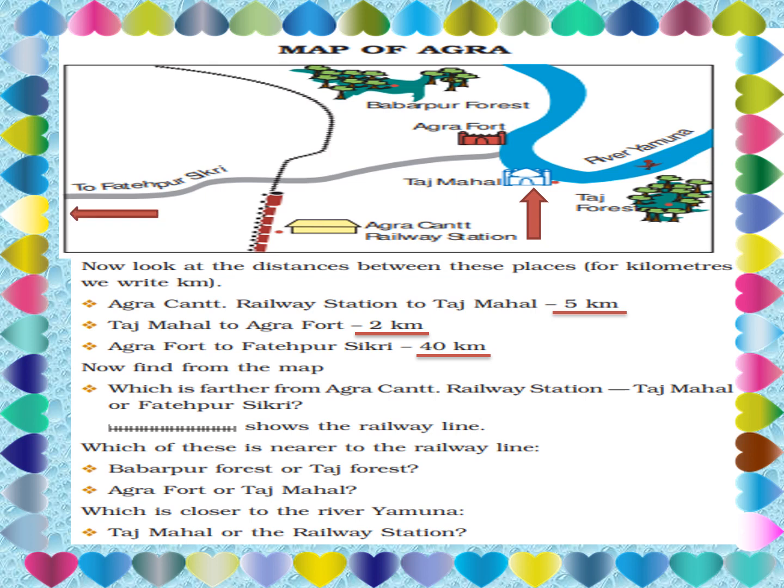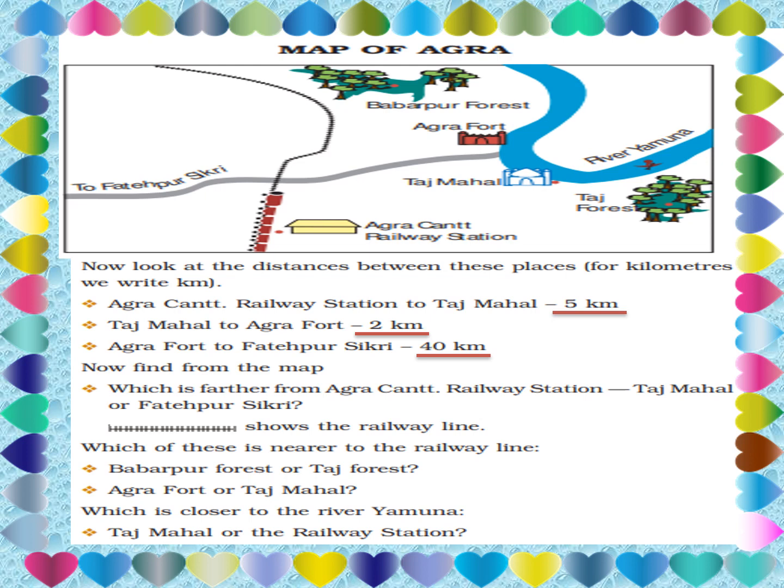Distance from Agra Fort to Fatehpur Sikri is 40 kilometers. Now, find from the map which is farther from Agra Cant railway station, Taj Mahal or Fatehpur Sikri. Now look at the map. From the railway station, which one is farther? Taj Mahal or Fatehpur Sikri?